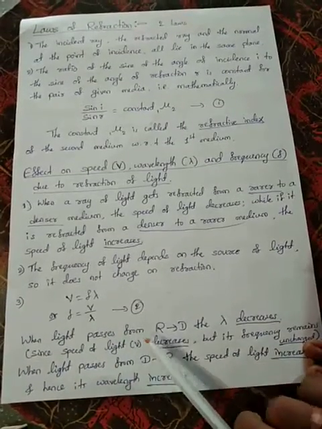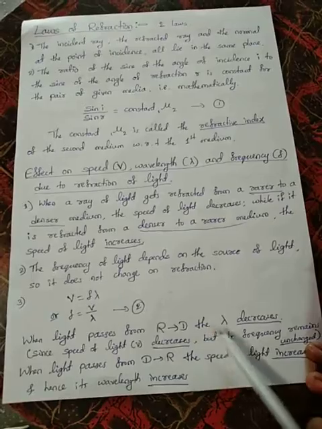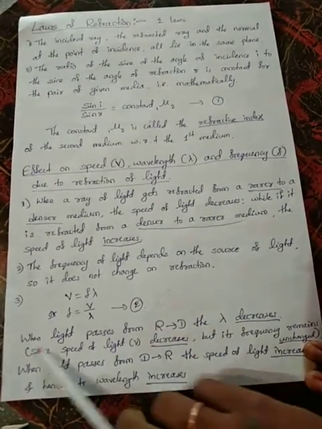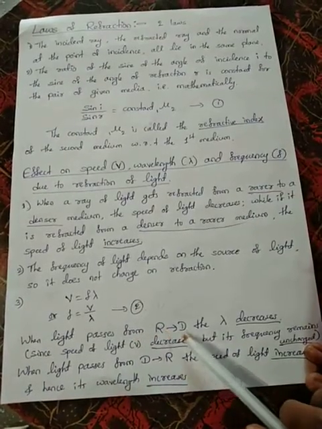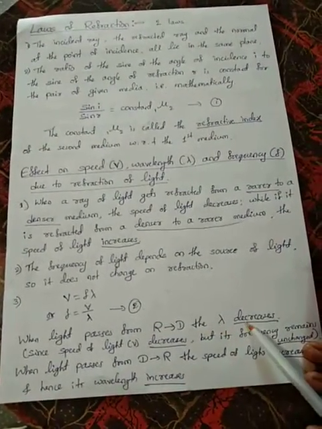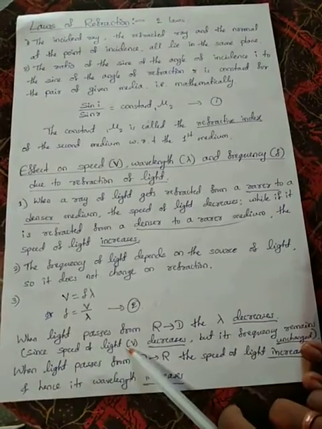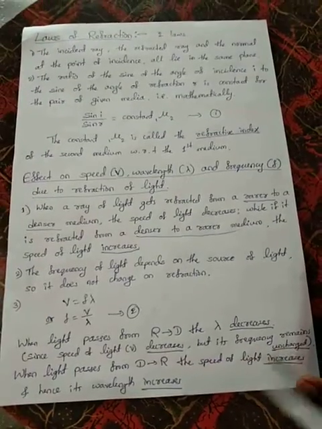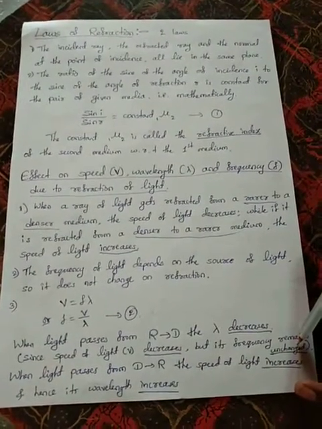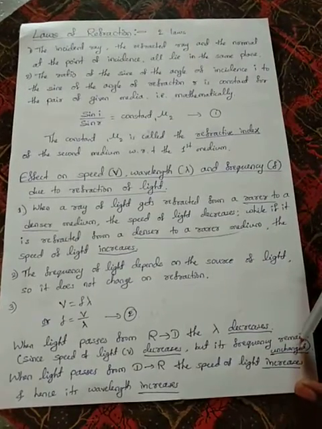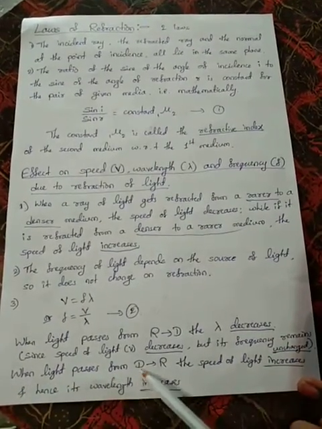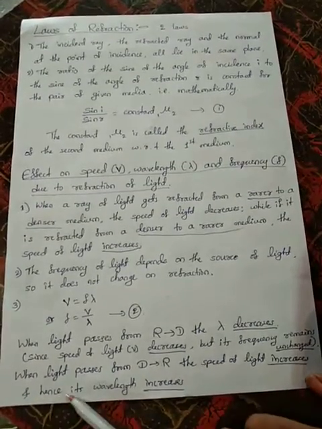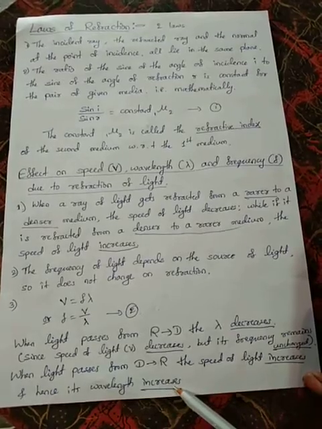When light passes from a rarer medium to a denser medium, the wavelength decreases. Here R means rarer medium, D is denser medium. Since the speed of light decreases but its frequency remains unchanged, the wavelength decreases. When light passes from a denser medium to a rarer medium, the speed of light increases and hence its wavelength increases.